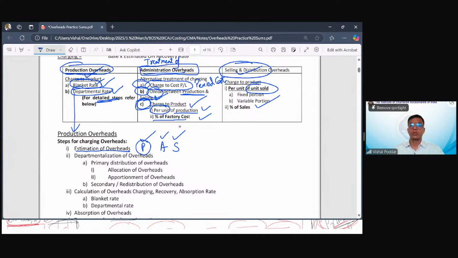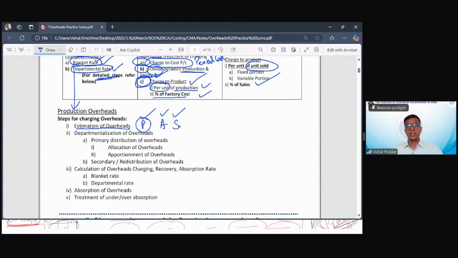Now for production overheads, one approach was to find out a single rate. But if I want to find out a departmental rate, what is the next step? So whatever production overheads you have estimated, now start departmentalizing them. What is departmentalizing? Divide these expenses between your departments. So the first step is primary, the second step is secondary.